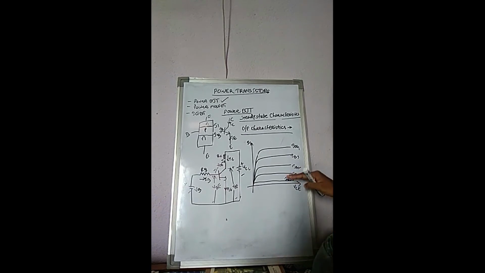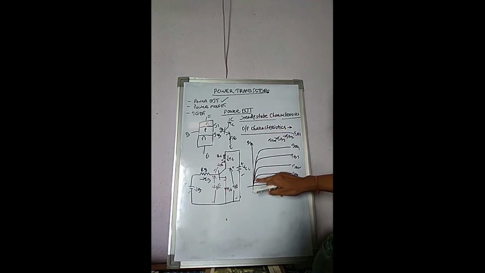As the base current increases from IB equal to 0 to IB1, IB2, IB3, IB4, the base current values increase, and then the collector current rises.